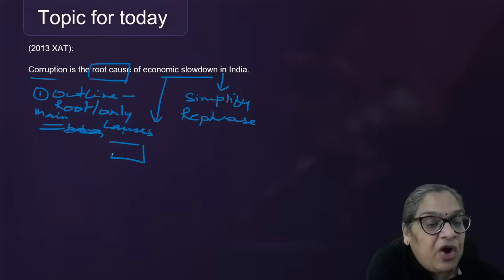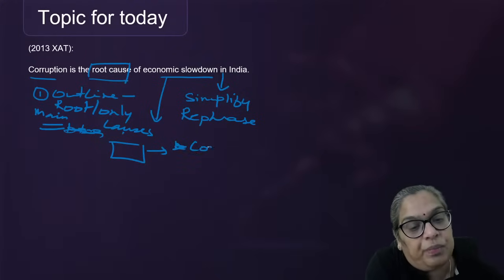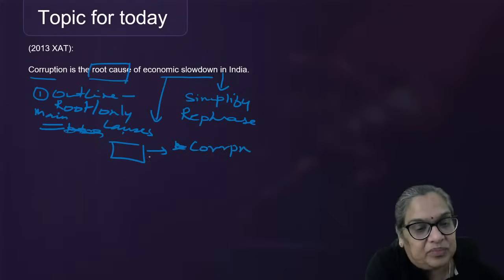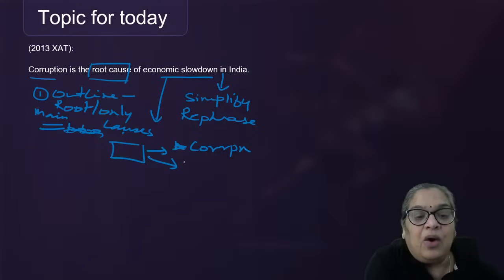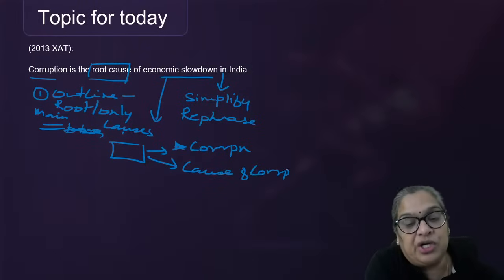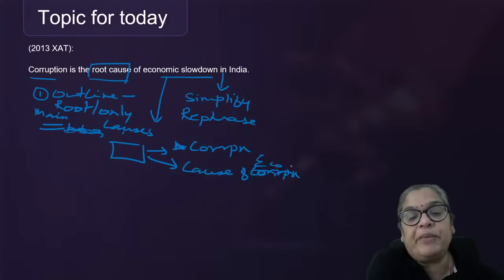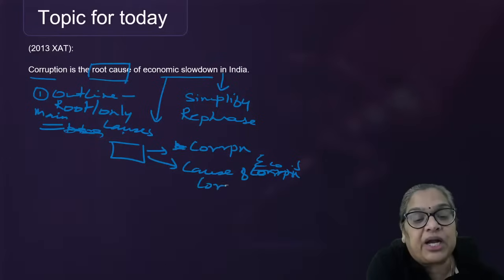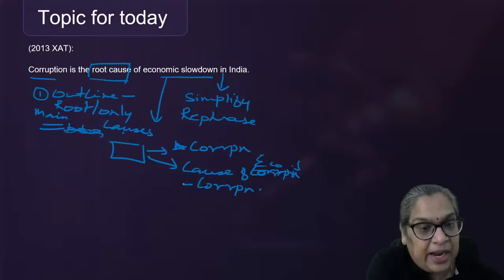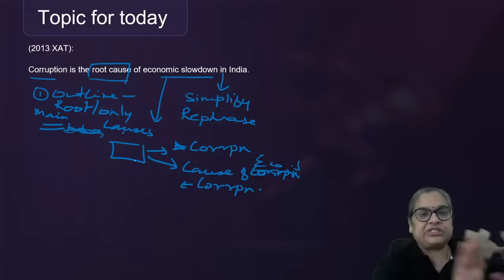So probably your first para would be either to talk about what you mean by corruption, or about the various causes of economic slowdown, of which corruption is one and an important one. Okay? Next, so this is your first paragraph.